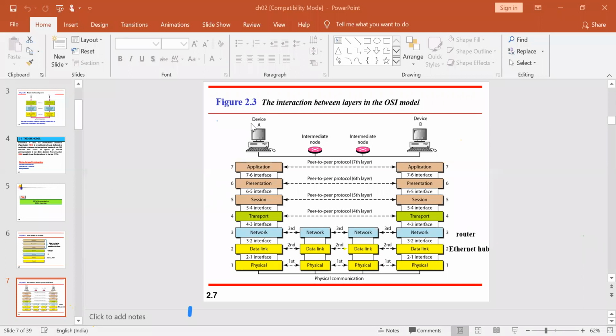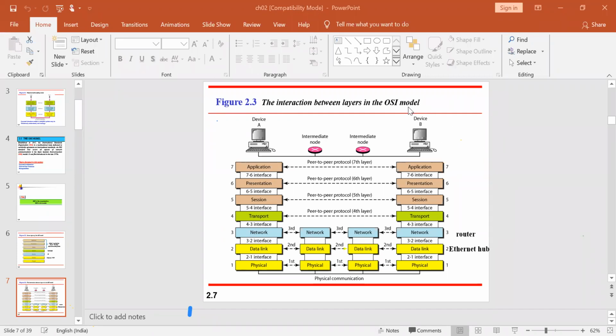One is device A, another one is device B. And there are two other nodes apart from these devices. We'll come back to this, why it is needed, what is the responsibility of it. We'll come back to it definitely. Before that, we'll say that device A is the sender, or the client in other terms.